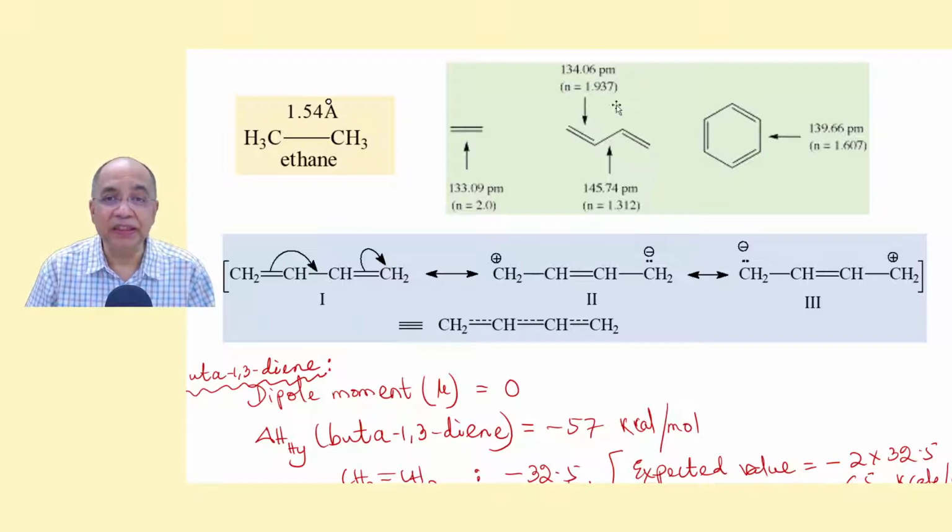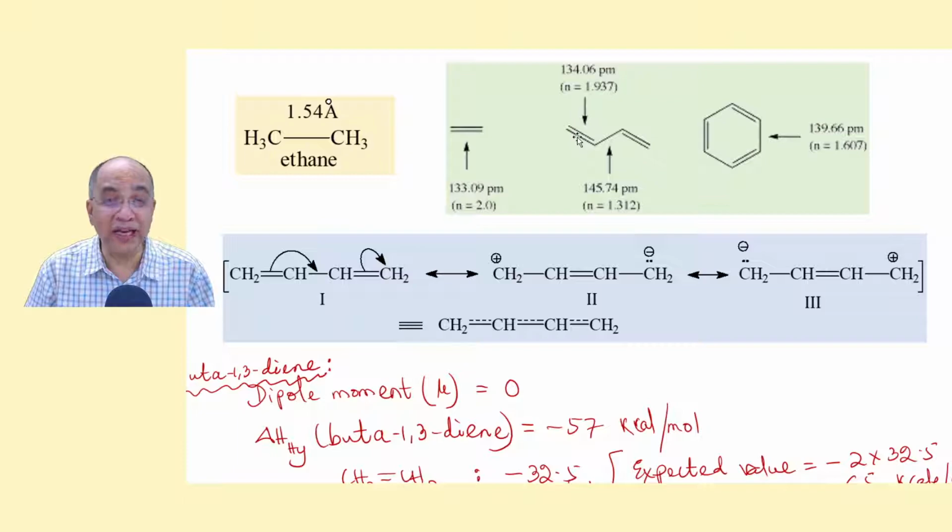See, this is butadiene, conjugated double bond, and there is a resonance. Because of the partial double bond character everywhere, this C-C double bond is a little longer than the C-C double bond in pure ethene. It is 1.33 angstrom or 133 picometer, while in butadiene the double bond length is a little more because of the reduction in the bond order.